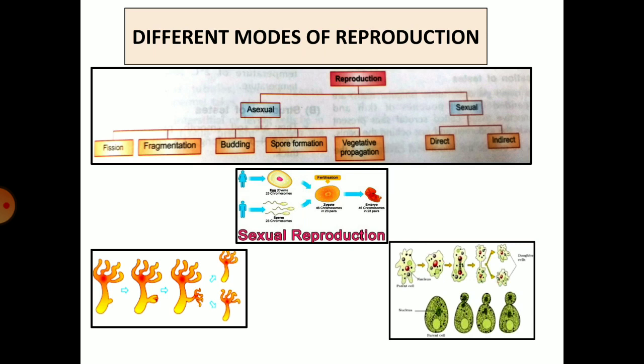Sexual reproduction is of two types. Direct. It is seen in vertebrates and even human beings, where the young one born is similar to its parent, whereas in insects we find that the young ones are not similar to parents, hence it is known as indirect sexual reproduction.